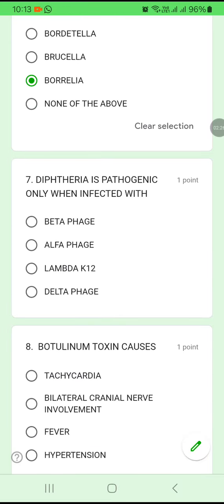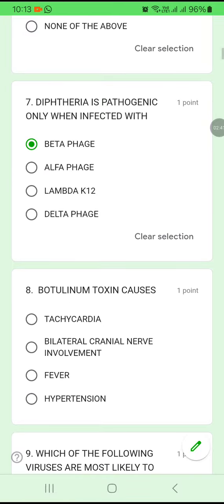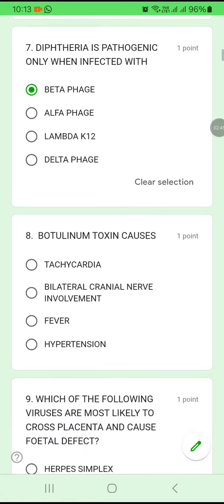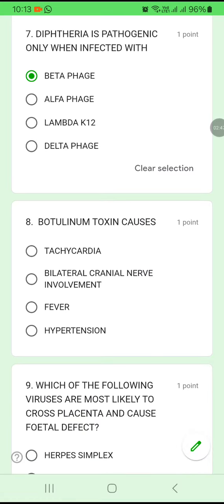7. Diphtheria is pathogenic only when infected with beta phage, alpha phage, lambda K12, or delta phage. Diphtheria is pathogenic when it is infected with the beta phage. Option A is the answer. Beta phage, you remember.